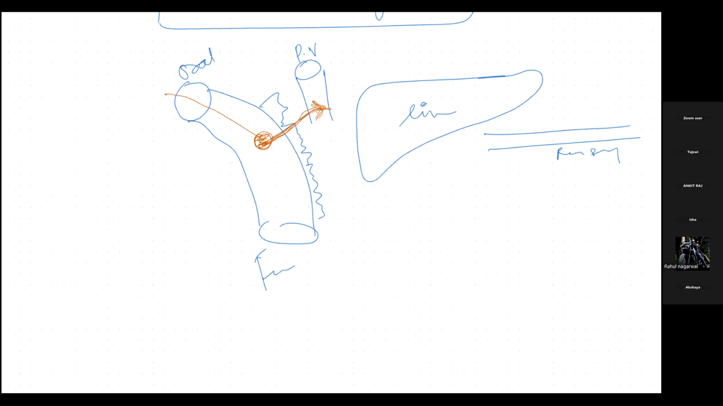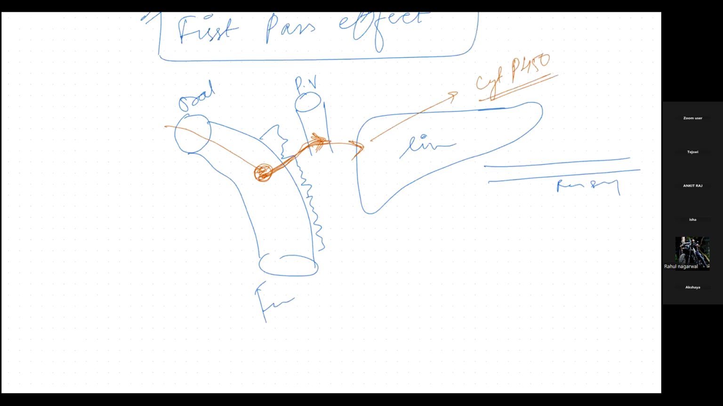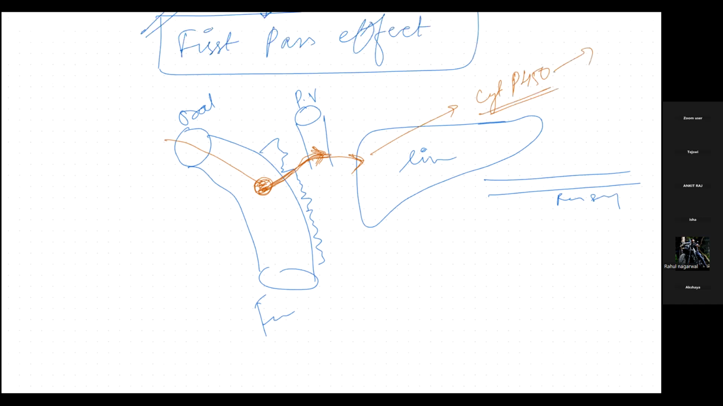Now what will happen, it will go to the liver. So what the liver is going to do, liver has an enzyme called cytochrome P450. All of us know that, isn't it? What it will do is it is going to metabolize and change it, isn't it?